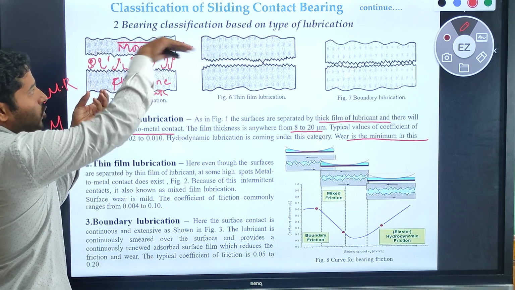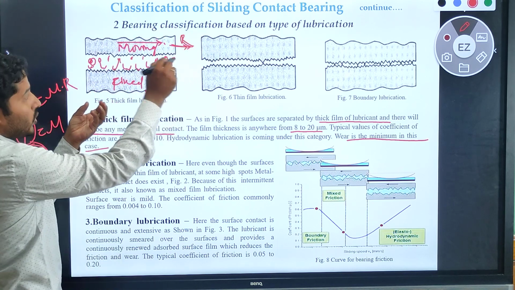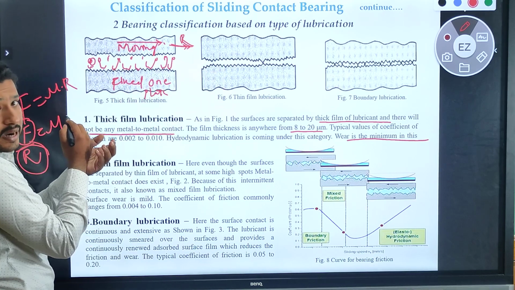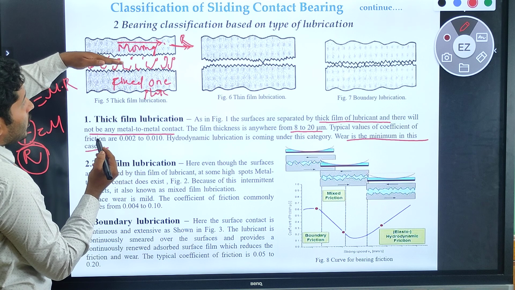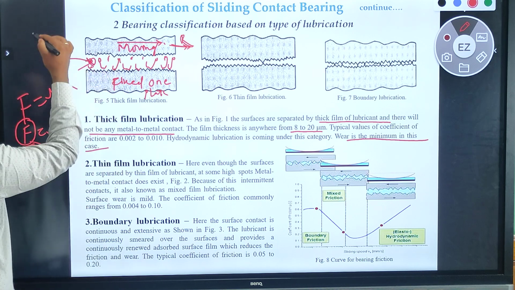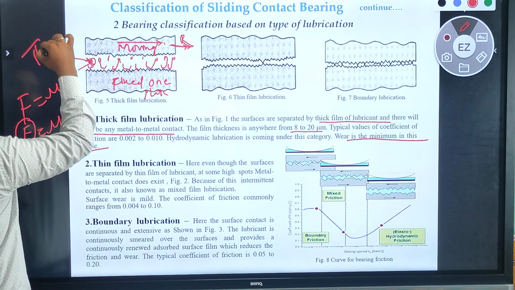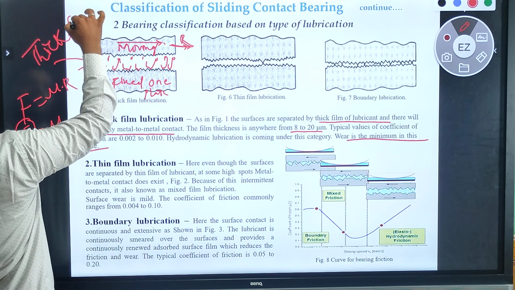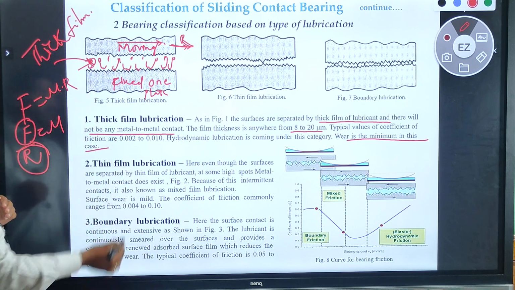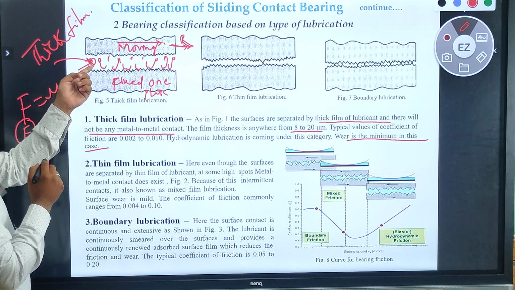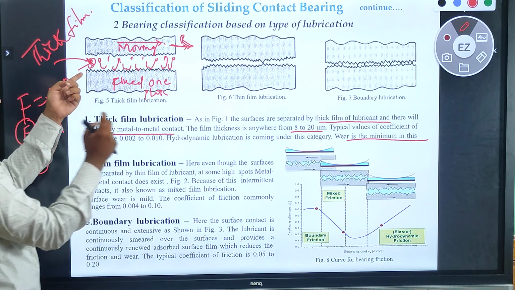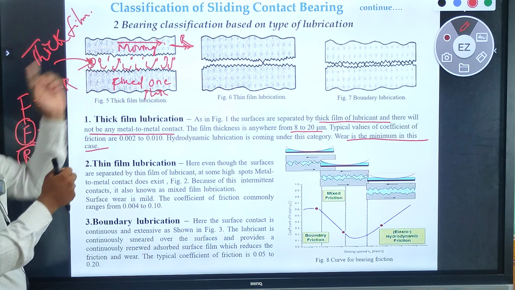We are applying the force toward the right hand side, so it tries to move toward the right hand side. But above the fixed plate, there is the thick film of lubrication between this moving plate and this fixed plate. It tries to resist the moving plate.